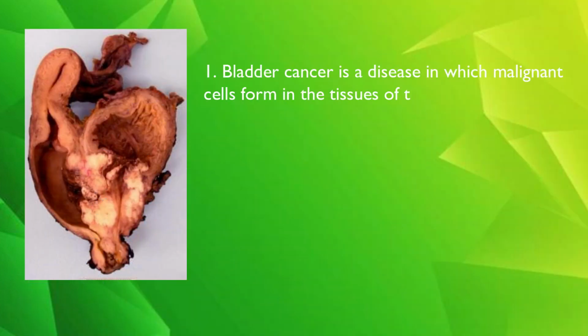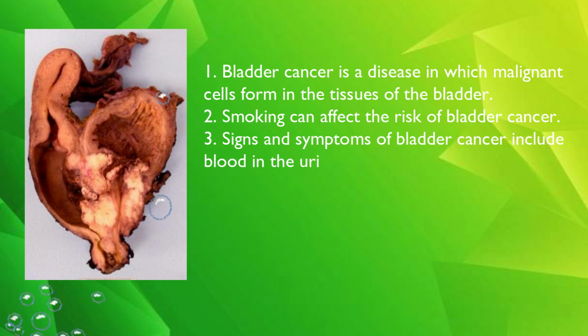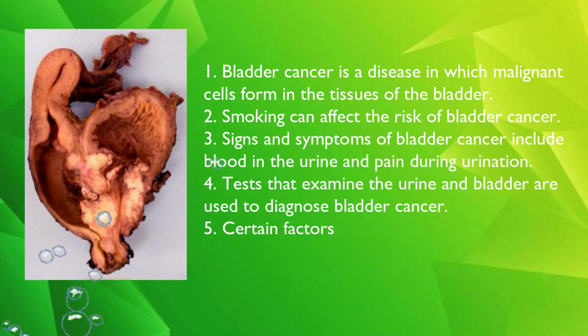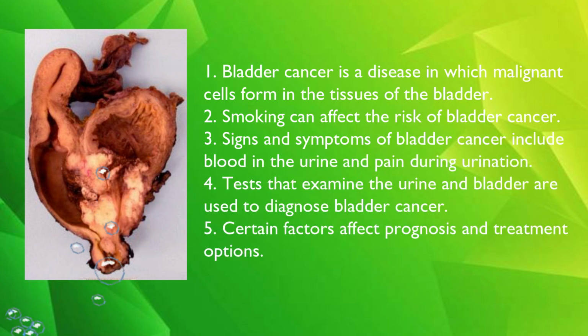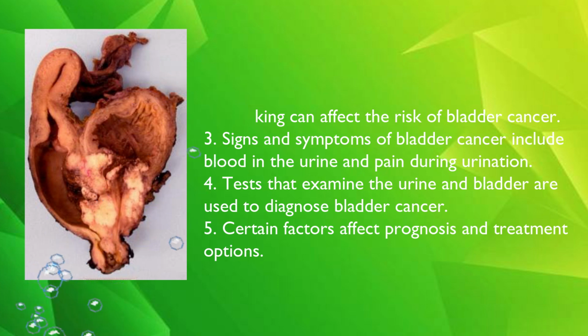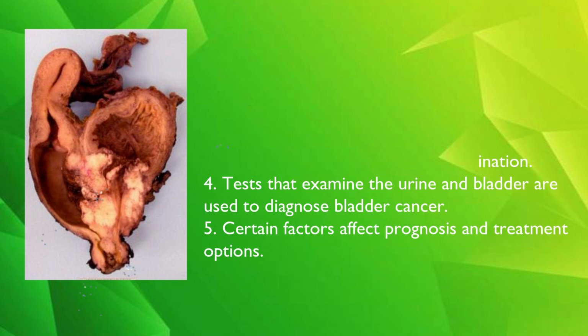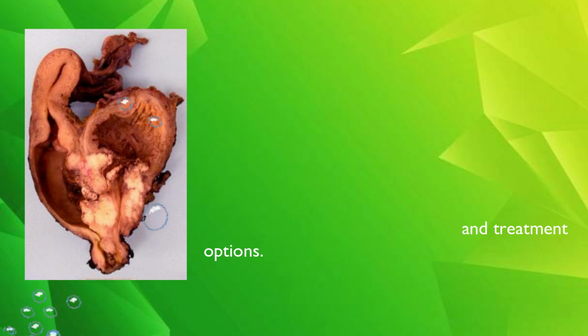Bladder cancer is a disease in which malignant cells form in the tissues of the bladder. Smoking can affect the risk of bladder cancer. Signs and symptoms of bladder cancer include blood in the urine and pain during urination. Tests that examine the urine and bladder are used to diagnose bladder cancer. Certain factors affect prognosis and treatment options.